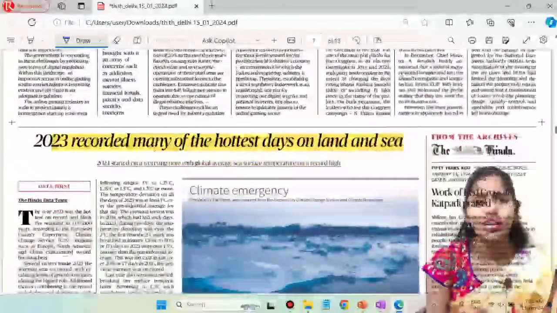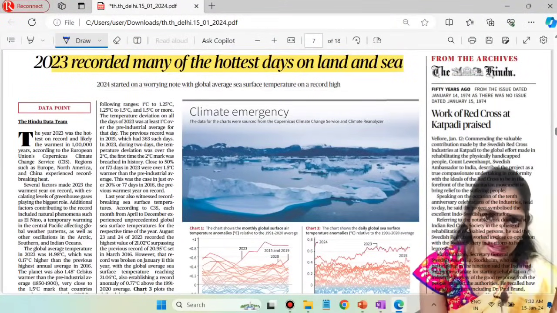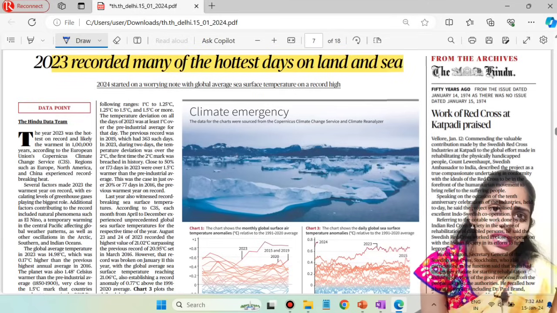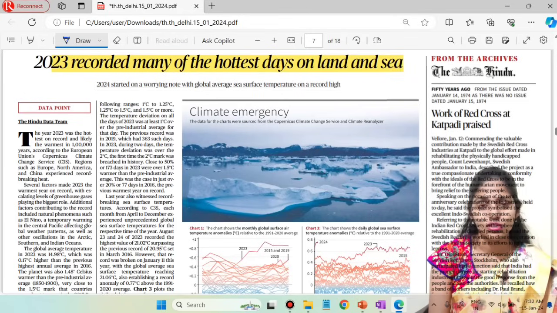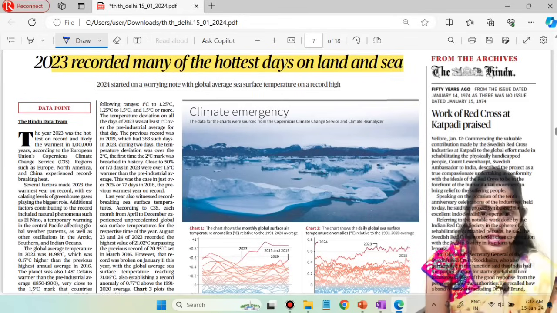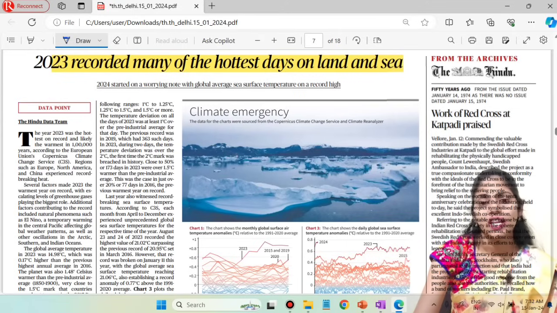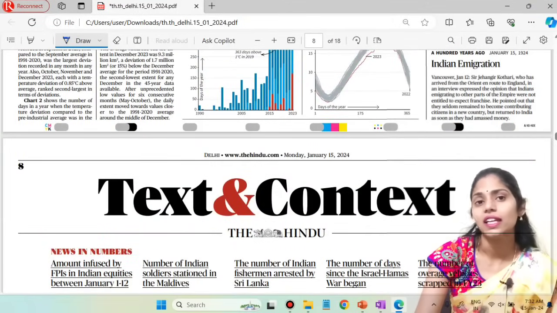Here you can see one interesting article about 2023 recording many of the hottest days on land and sea. This article says that the year 2023 is the hottest on record, and we have hottest days seen on both land and sea levels. You have to see what the reasons are for increasing heat as well as global warming.